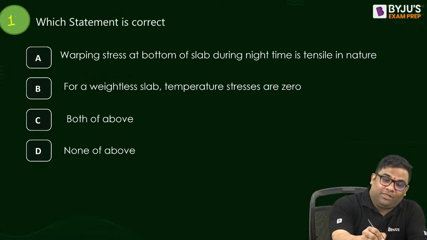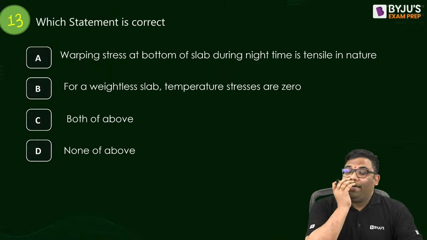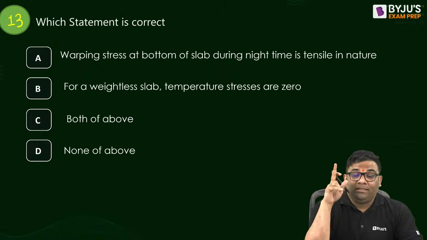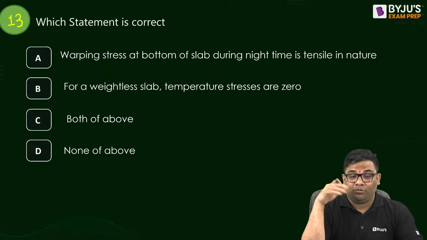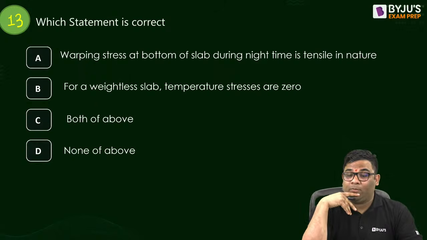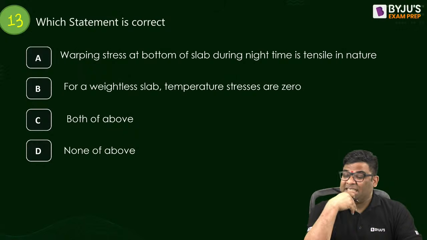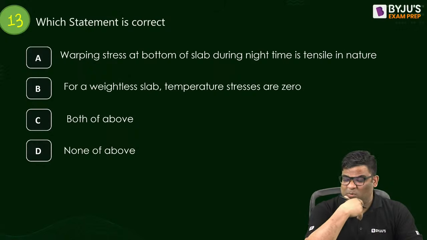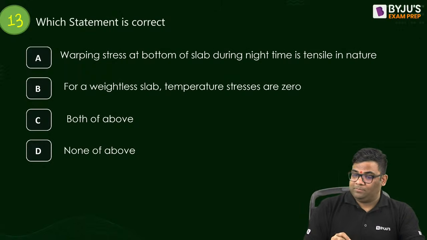Okay, question number 13. Again, a theoretical question. They will ask you theoretical questions, and therefore we should know numerical and theoretical both. Which statement is correct? Warping stress at the bottom during night time is tensile. For a weightless slab, temperature stresses are 0. Both of the above, or none of the above. During night time.